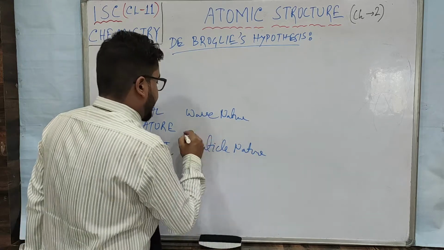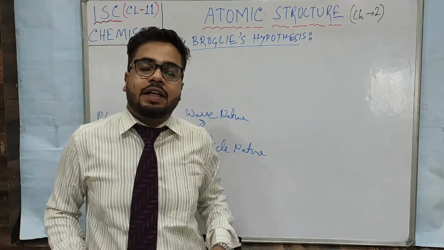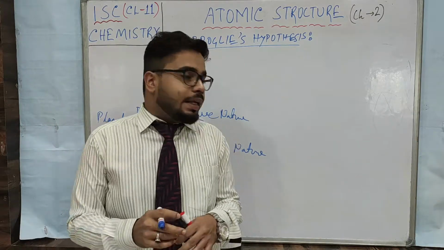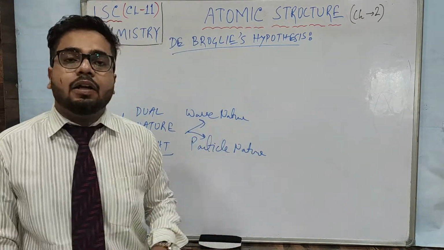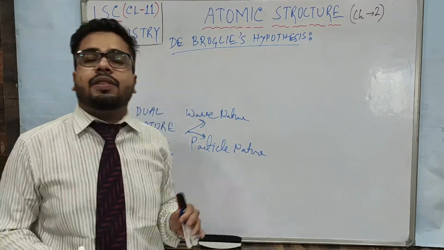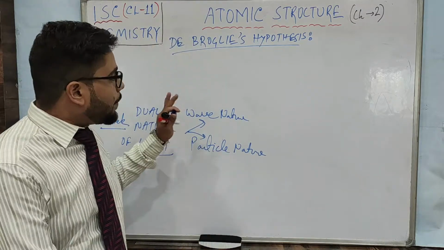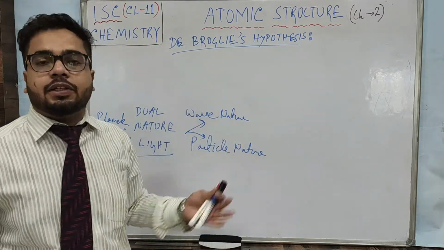So what de Broglie is suggesting is, electrons are like particles, so do they have some wave nature? So de Broglie has suggested electrons also have dual nature, particle nature also, wave nature also.